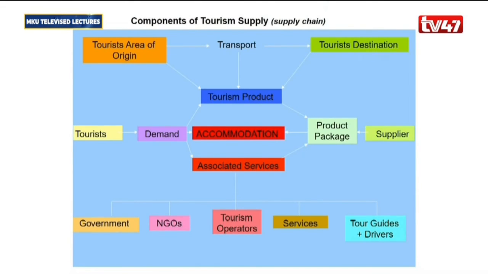And then tourists will have demand, and this demand will be of the product itself that we are looking for. So the other side of it is the supplier. The supplier gives us the products up to here: the packages, the tourism product itself, the accommodation, and all the associated services. And now these are going to be demanded by the visitors. With that, we have other associated services, and the government coming in as part of the supply chain, the non-government organizations, the civil society, the tourism operators, the services, and even the tour guides and tour drivers. So all those are going to be part of this.